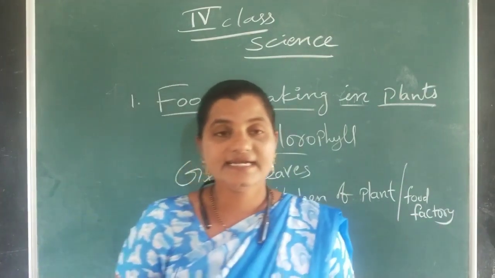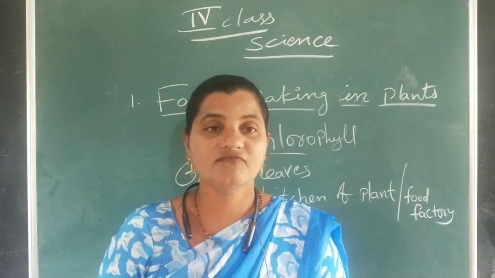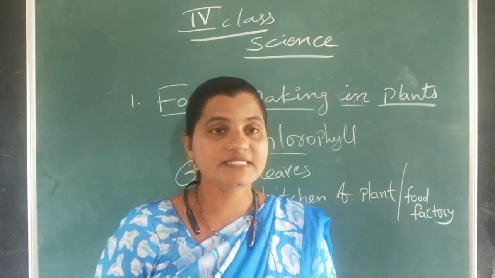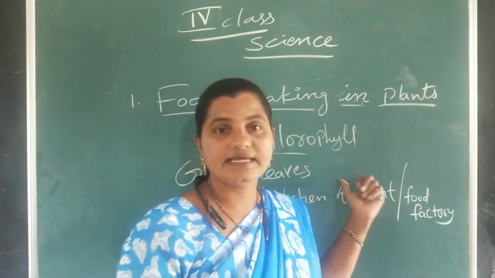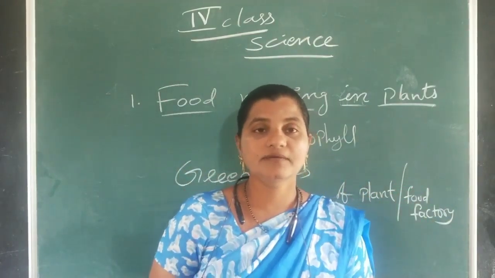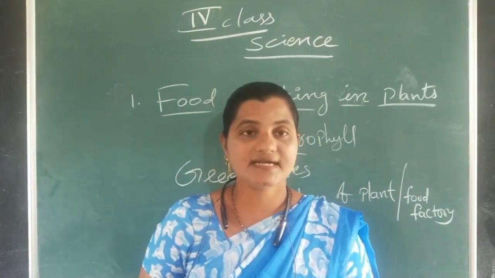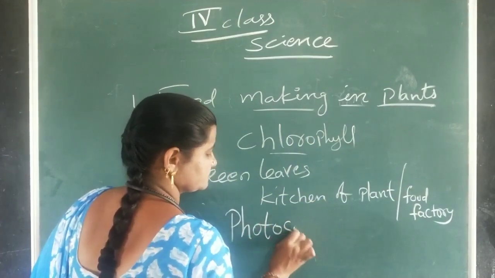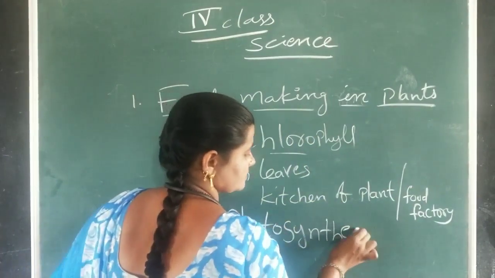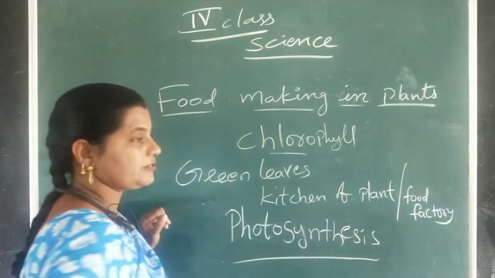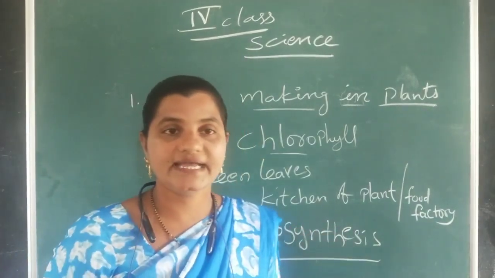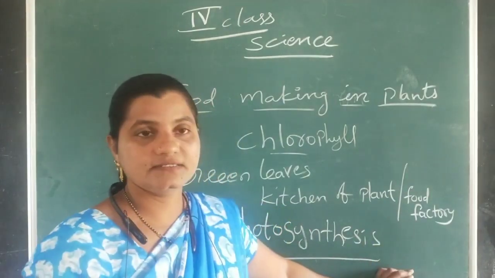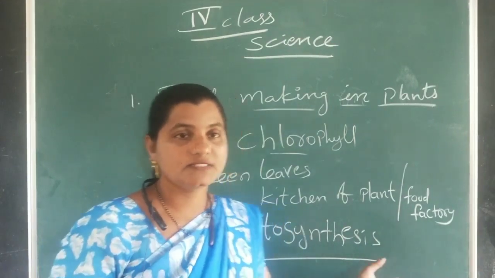So here sunlight is very essential in the preparation of food in plants. In the presence of sunlight, by using chlorophyll, green plants are capable of preparing their own food by themselves. So the process is called photosynthesis. What do we call the process through which green plants can prepare their own food by themselves? Photosynthesis. We call the process photosynthesis.